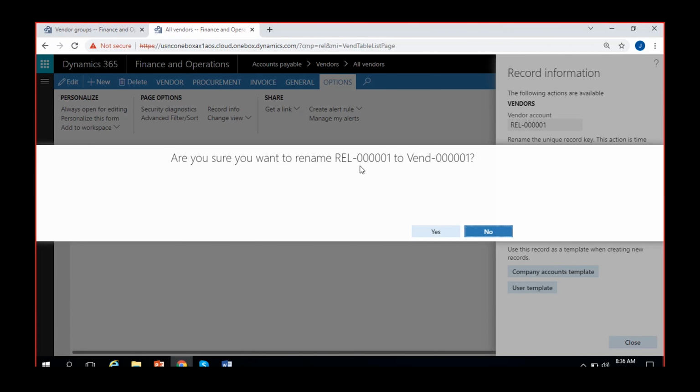So it is asking, are you sure you want to rename it? I'll say yes. Normally in business, they can follow this one series only for all the vendors. All the vendors means for all the vendors of any group, like local vendors or domestic vendors or foreign vendors, they'll number them as vendor 001, vendor 002, vendor 003.